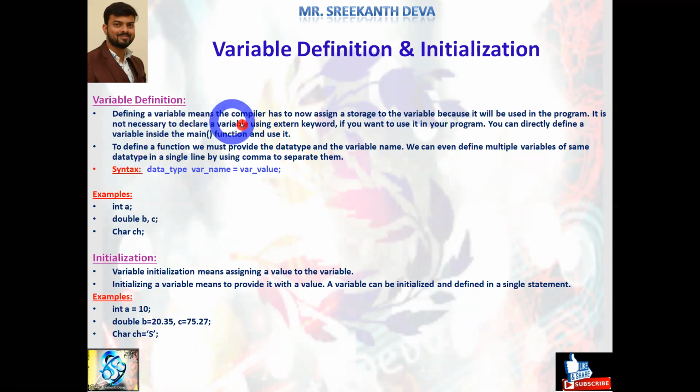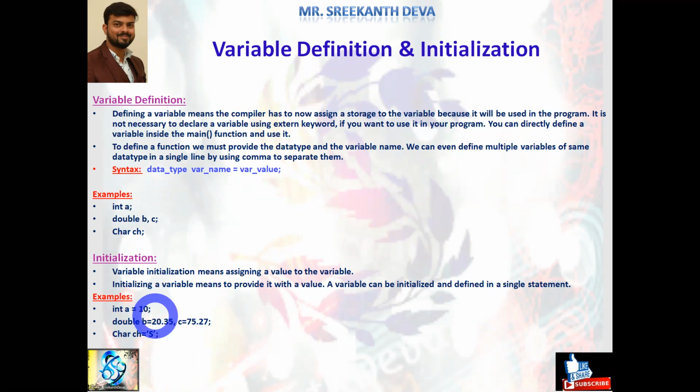Variable definition and initialization. Defining a variable means the compiler has to now assign storage to the variable because it will be used in the program. It is not necessary to declare a variable using the extern keyword. If you want to use it in your program, you can directly define a variable inside the main function and use it. To define a variable, we must provide the data type and the variable name. We can even define multiple variables of the same data type in a single line by using what? A comma to separate them. See, variable definitions are done directly within the main function.